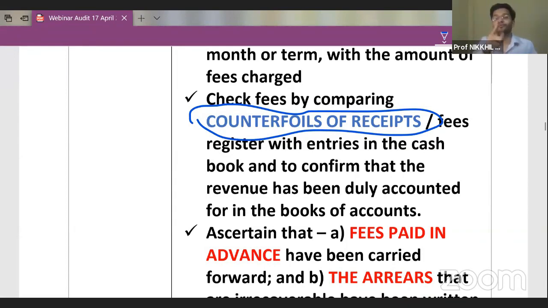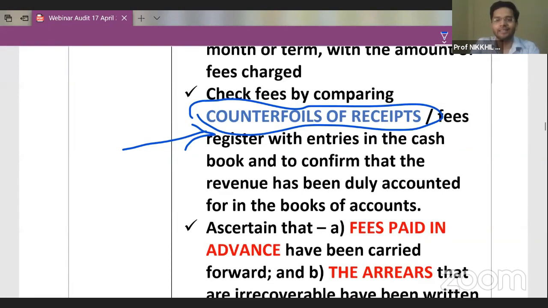Similarly, you have to prove that ghost students are not there. So you need to see the counterfoils of the receipts, which will contain the name, address, and mobile number of the particular students. Those counterfoils should be cross-checked with the cash register, with the books of accounts, and with the fee register which is given to you. That is how you will curb this probability of having ghost students.